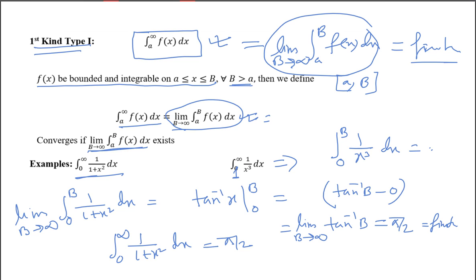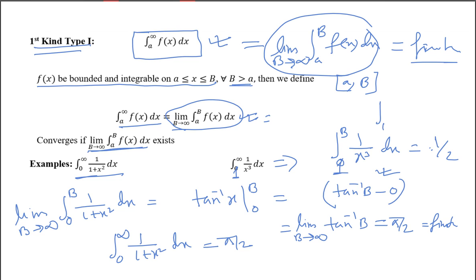Now 1 to infinity, it will be okay, I think. Suppose this is 1 to infinity, then 1 to b. Now you can integrate easily. The value will be minus 1 by 2x square, giving 1 by 2. So it is a finite value, so it is convergent. Understand? So in this way you need to do.